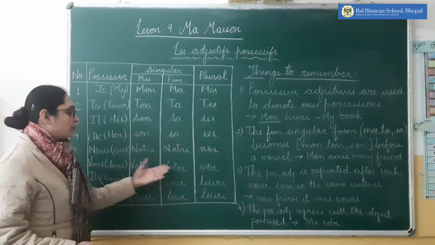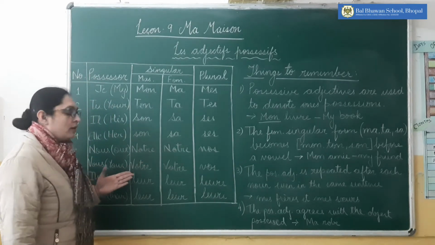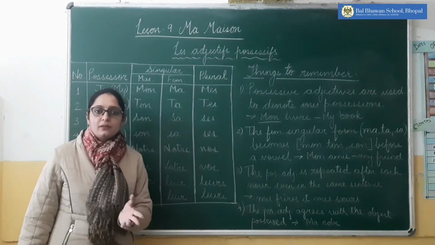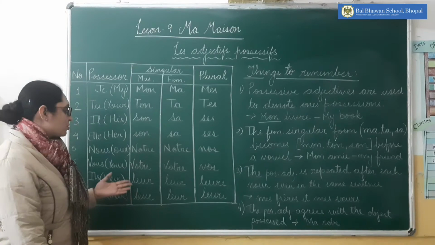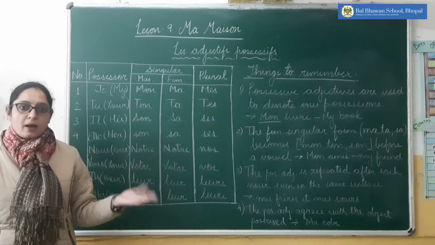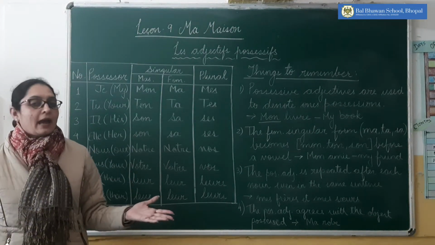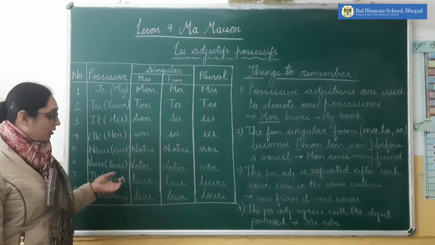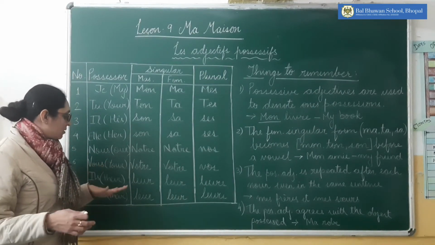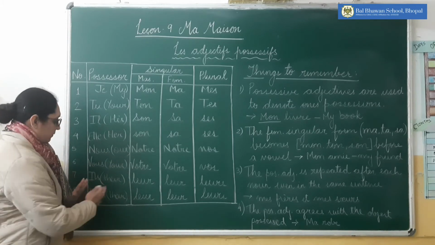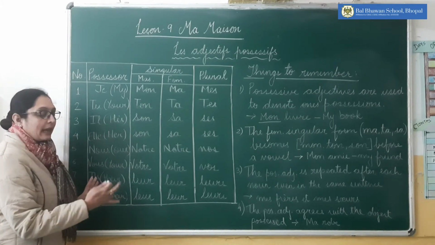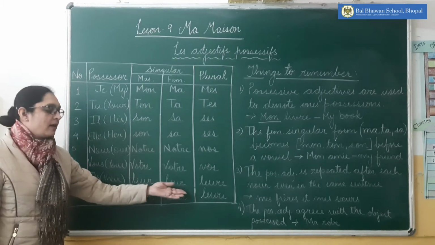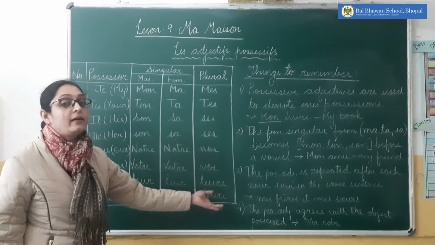Okay. Then votre, votre, vos for your. So we use this for the elder person or the group of people. Okay, you all. So votre père, votre mère, and vos parents. Then their, this is for a masculine group of people. Their: leur père, leur mère, et leurs parents.